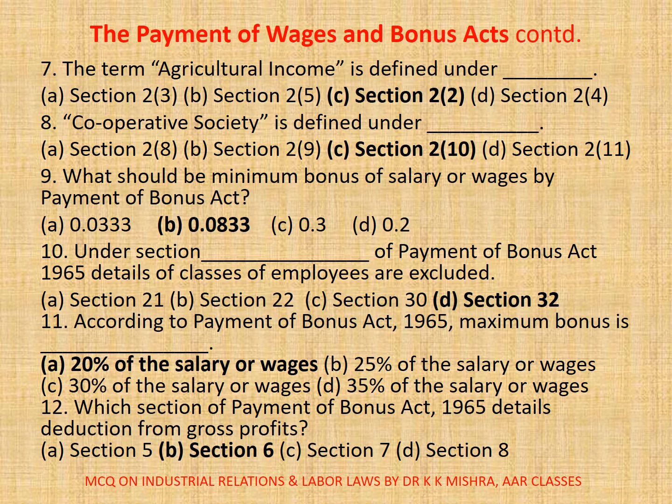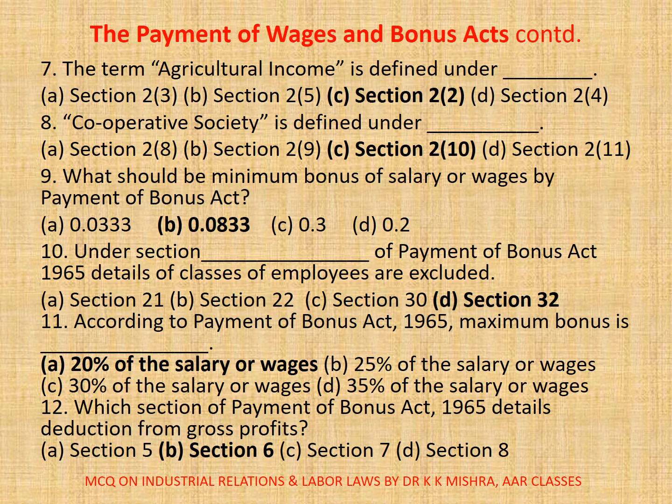Question number 9. What should be minimum bonus of salary or wages by Payment of Bonus Act? A. 0.0333, B. 0.0833, C. 0.3, D. 0.2. Correct option is B. 0.0833.